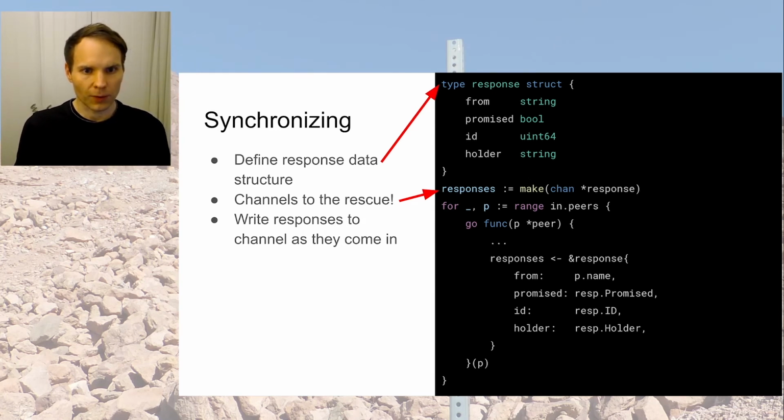So what happens is that we go over the list of peers and we fire up the function, and the function goes and sends out the proposals, and then they come back, and then we throw a response data structure filled out with what we got back from the peer into the responses channel.